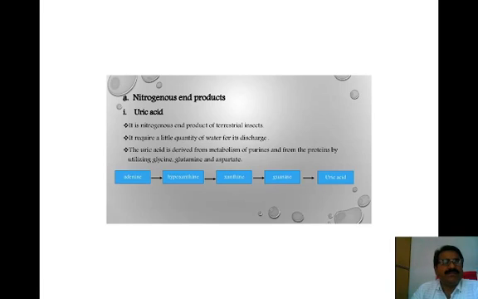So when nitrogenous material undergoes metabolism, it gives rise to an end product known as nitrogenous waste material. There are three kinds of nitrogenous waste material: ammonia, urea and uric acid, and these are basically formed from protein molecules. For example, when adenine undergoes metabolism, it gets converted into hypoxanthine, hypoxanthine into xanthine, xanthine into guanine, and when guanine undergoes metabolism, it gives rise to uric acid.